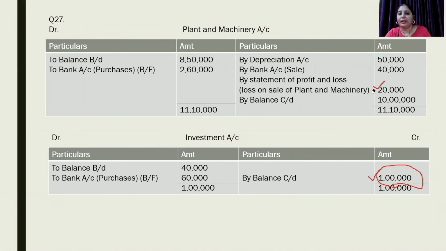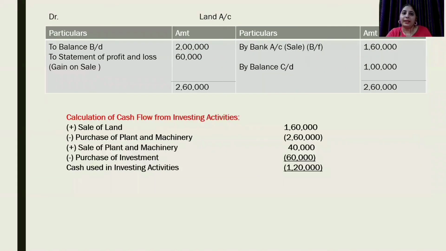After preparation of plant and machinery account and investment account, the next account that we have to prepare is land account. Again, in land account, we have to write opening and closing balances. We'll write opening balance on debit side, closing balance on credit side. In question, it is given that a piece of land was sold at a profit of 60,000. So that gain, that profit will be written on the debit side of land account, and we will be having bank sale as balancing figure on the credit side.